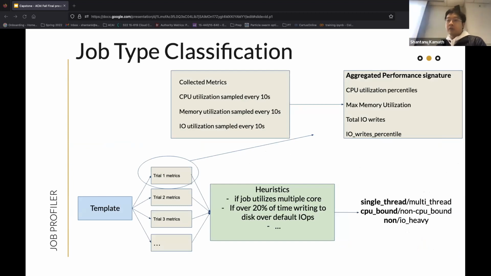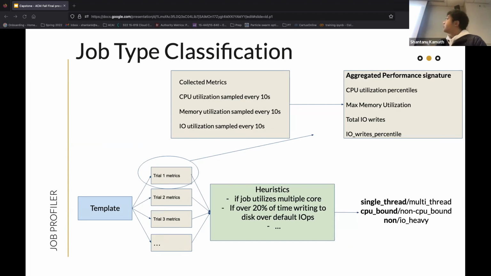As we mentioned earlier, each trial contains the execution metrics that we collect during its execution span, such as the CPU usage, the memory usage, and also IO usage. Each one is collected in a period of 10 seconds, where these metrics are aggregated into an entity we call a performance signature.